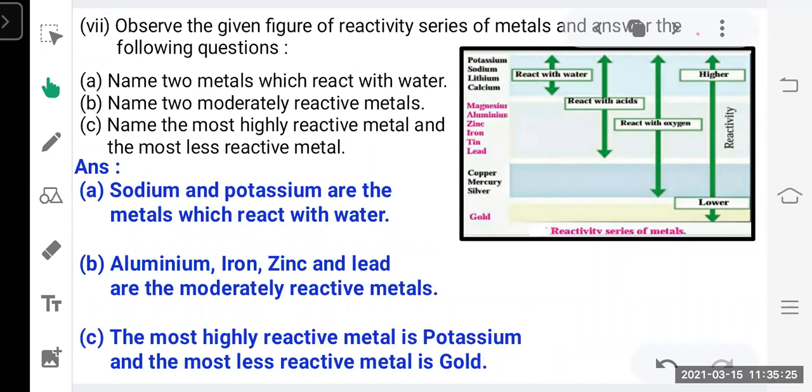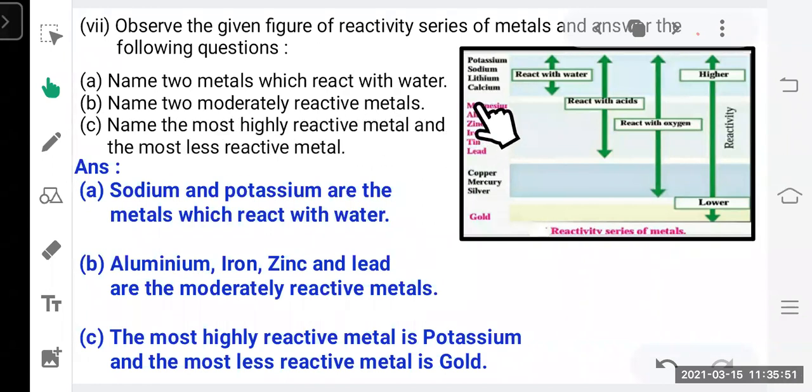The first question asked is, name two metals which react with water. So you can see here the highly reactive metals. Potassium, sodium, lithium, calcium, all these four elements react with water. Out of these four, you can write down any two. Sodium and potassium I took here as the metals which react with water. Second question, name two moderately reactive metals.